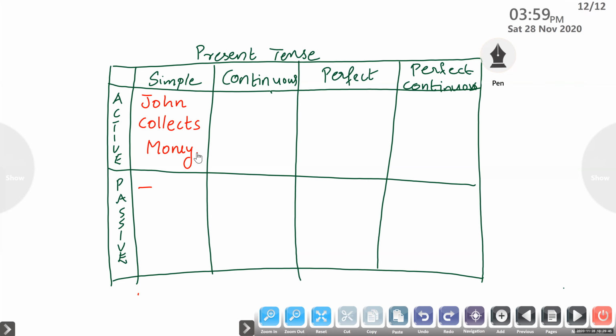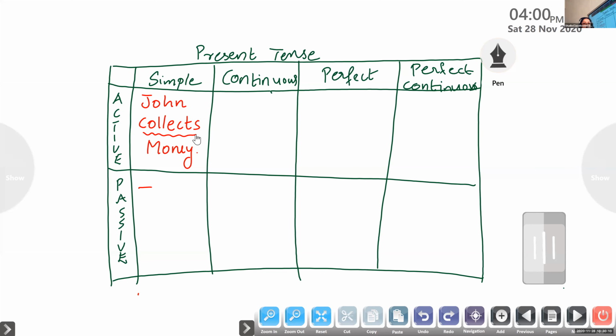The finite verb here is collects. By looking at the finite verb, we can identify the tense form. Finite verbs are the verbs which always help us to identify the tense form of the sentence. So here collects is the simple present form of the verb collect. So the sentence is an example of simple present tense.